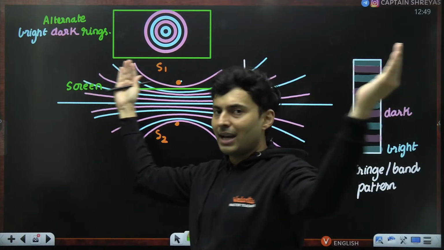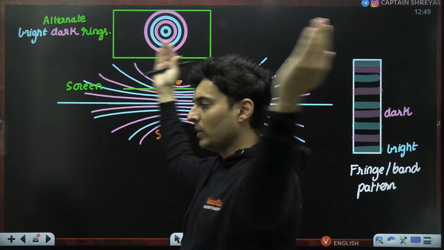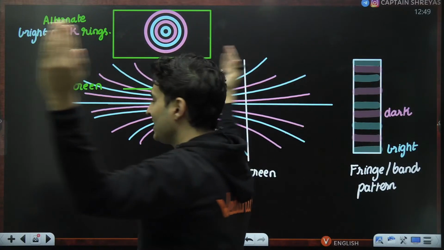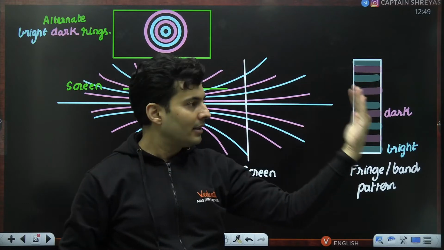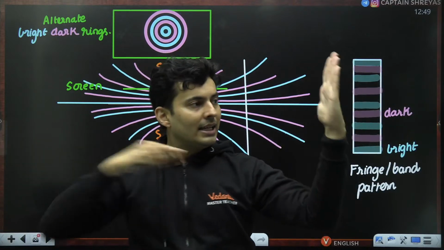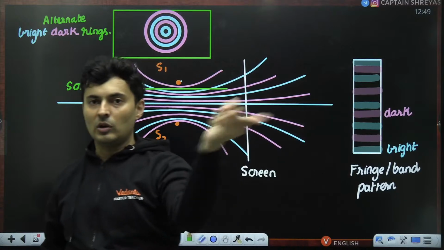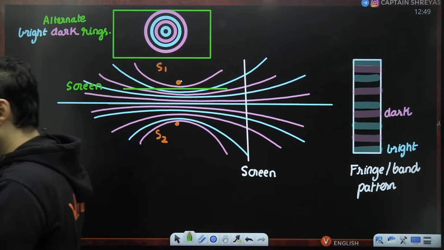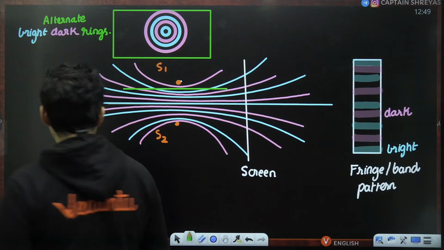If you rotate that hyperbola around that axis S1, S2, you will see rings formed on the top screen. But on the front screen, when it hits the screen, it will scratch it here, so it will make bands. So it will make rings on the top and bands over here. Okay, so this is something which you should be aware of.